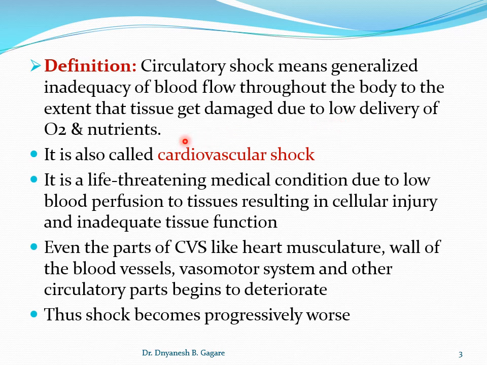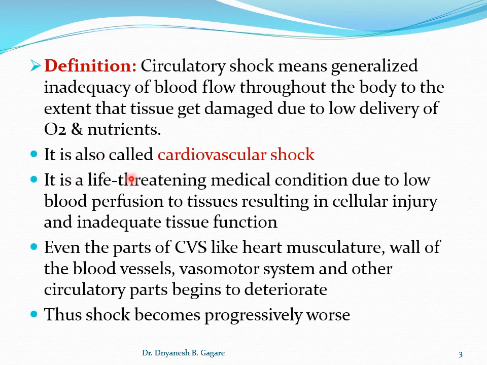That is one thing. Second, it is difficult to remove the metabolic end products also, due to the accumulation of metabolic end products at tissue level. So first and second, due to the less supply of oxygen and nutrients, it causes damage to the tissue, and that condition is called circulatory shock.